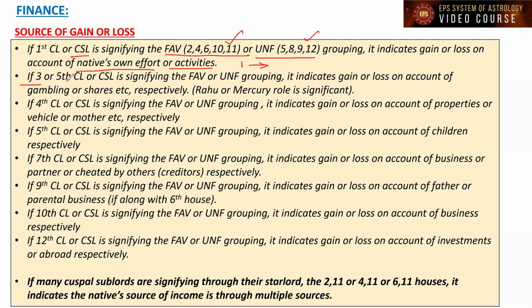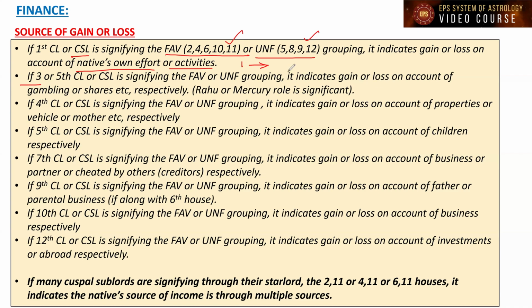If the third cuspal sublord or fifth cuspal sublord are signifying these houses, it indicates gain or loss on account of gambling or shares, etc. Because the third house and fifth house talk about gambling and shares activities also. And respectively, favorable means it is going to be gain, unfavorable grouping means it is indicating loss.